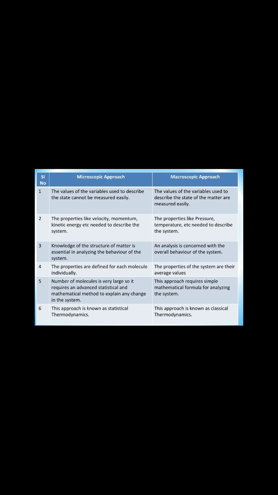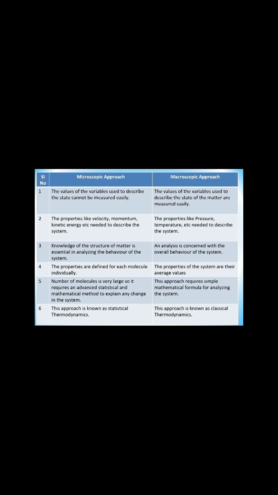Next, the fifth point in microscopic: the number of molecules is large. Therefore, it requires advanced statistical and mathematical methods to explain any system. That means in micro, the molecules are many, so for calculating velocity, momentum, etc., we require statistical and mathematical methods. In macroscopic, this approach requires simple mathematical formulas for analyzing the system. Why simple? You consider only one substance, and you can easily write the pressure and the temperature. That we call the macroscopic approach.